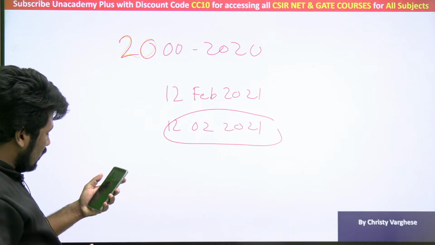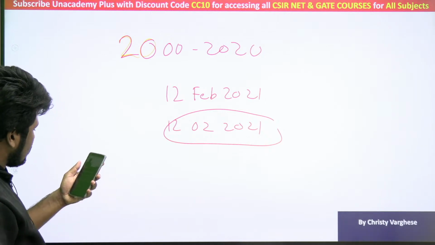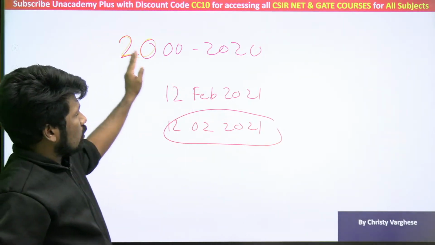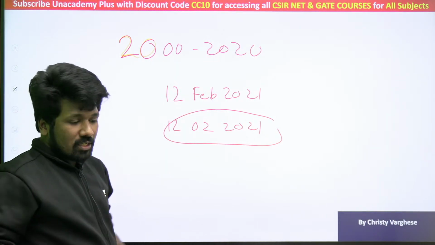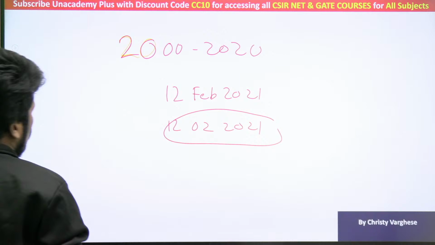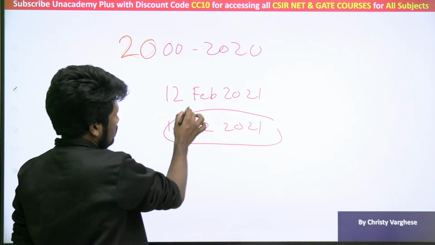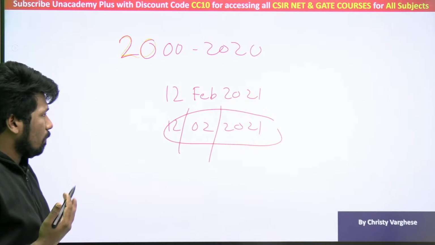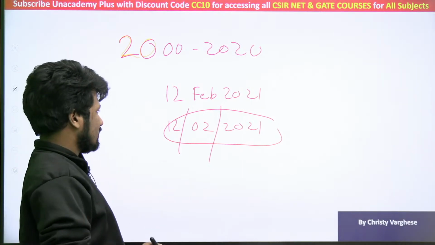That was the question. First of all, you tell me whether this question is correct. This is what the question is asking. I am asking the people who have written yesterday's exam: between 2000 to 2020, how many dates are there which follow this pattern? Reading forward and reading backward is the same, palindrome type dates.